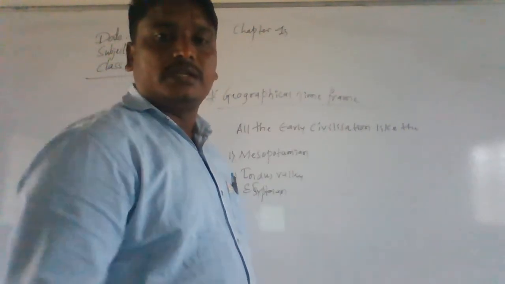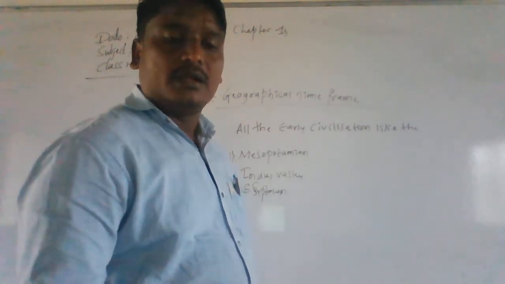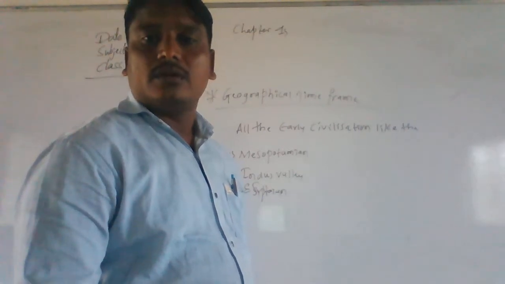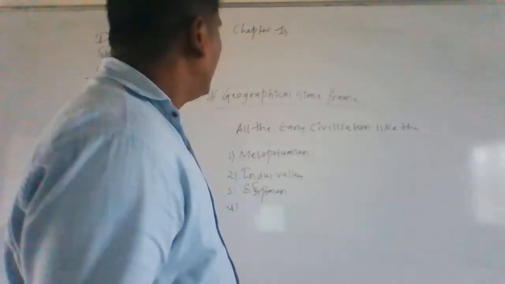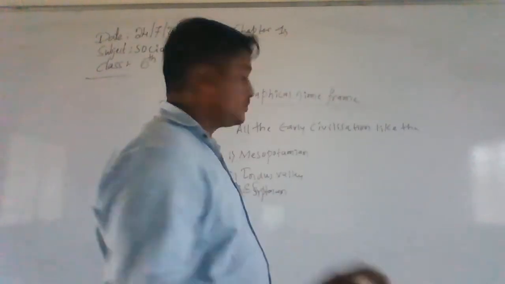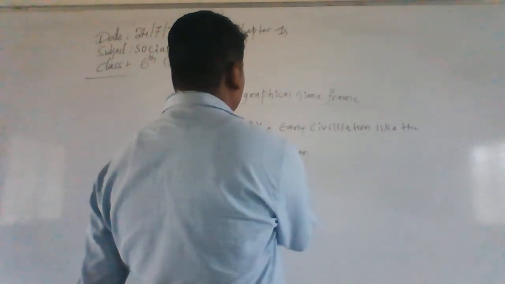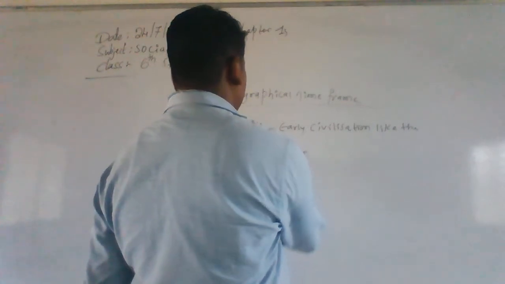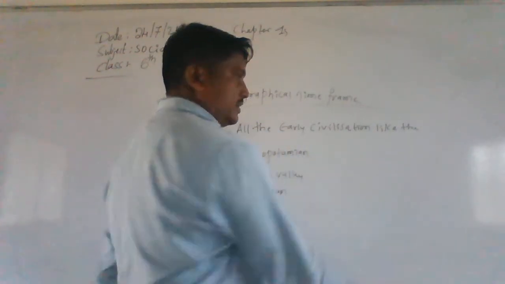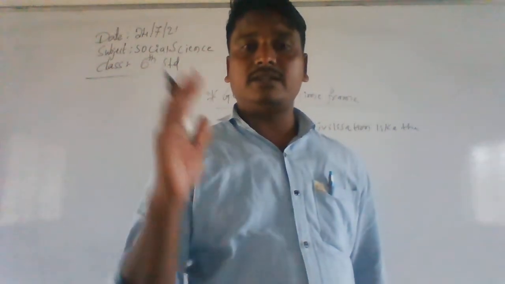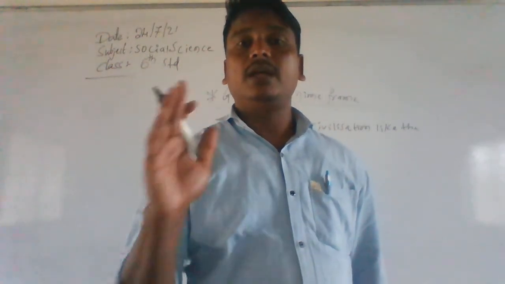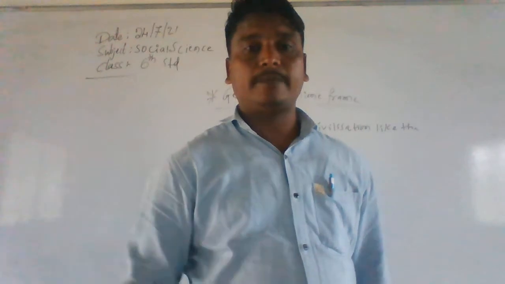Many early civilizations were formed in river valleys. Which are those civilizations? Mesopotamian, Indus Valley, Egyptian and Inca civilizations. Those civilizations are located in the rivers and valleys.